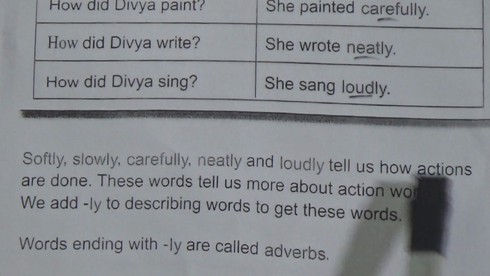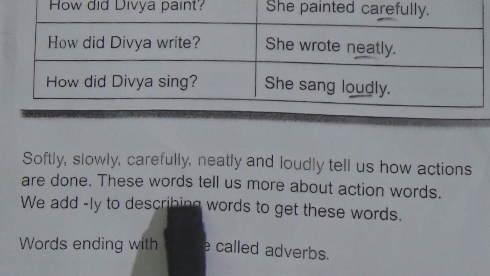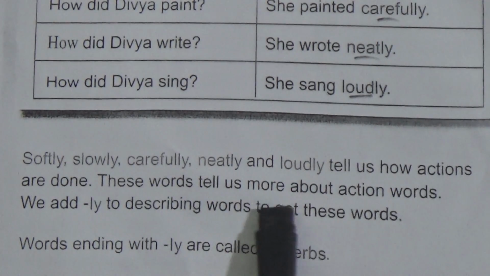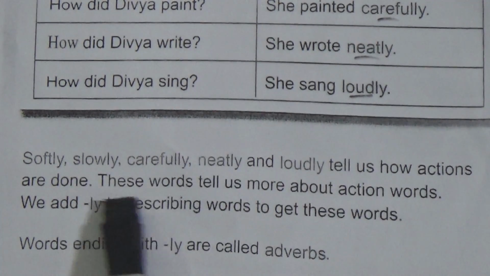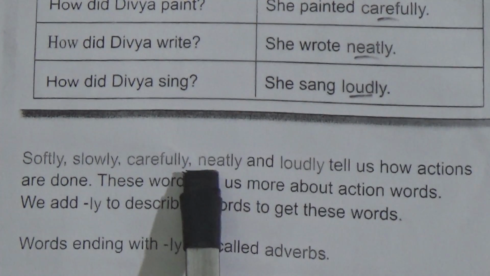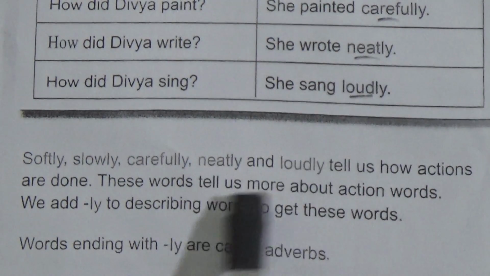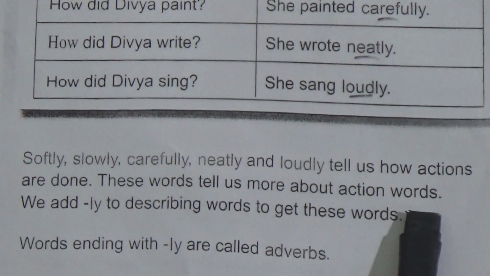These words tell us more about action words. These are all action words, so these words tell us about these action words.